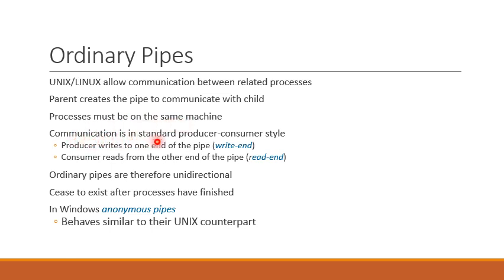Communication happens in a standard producer-consumer style. That is, there is one process which is the producer process, and there is another process which is the consumer process. The producer produces the information, and the consumer process will consume the information. So the producer process will write to the write end of the pipe, whereas the consumer reads from the other end of the pipe, which is the read end.